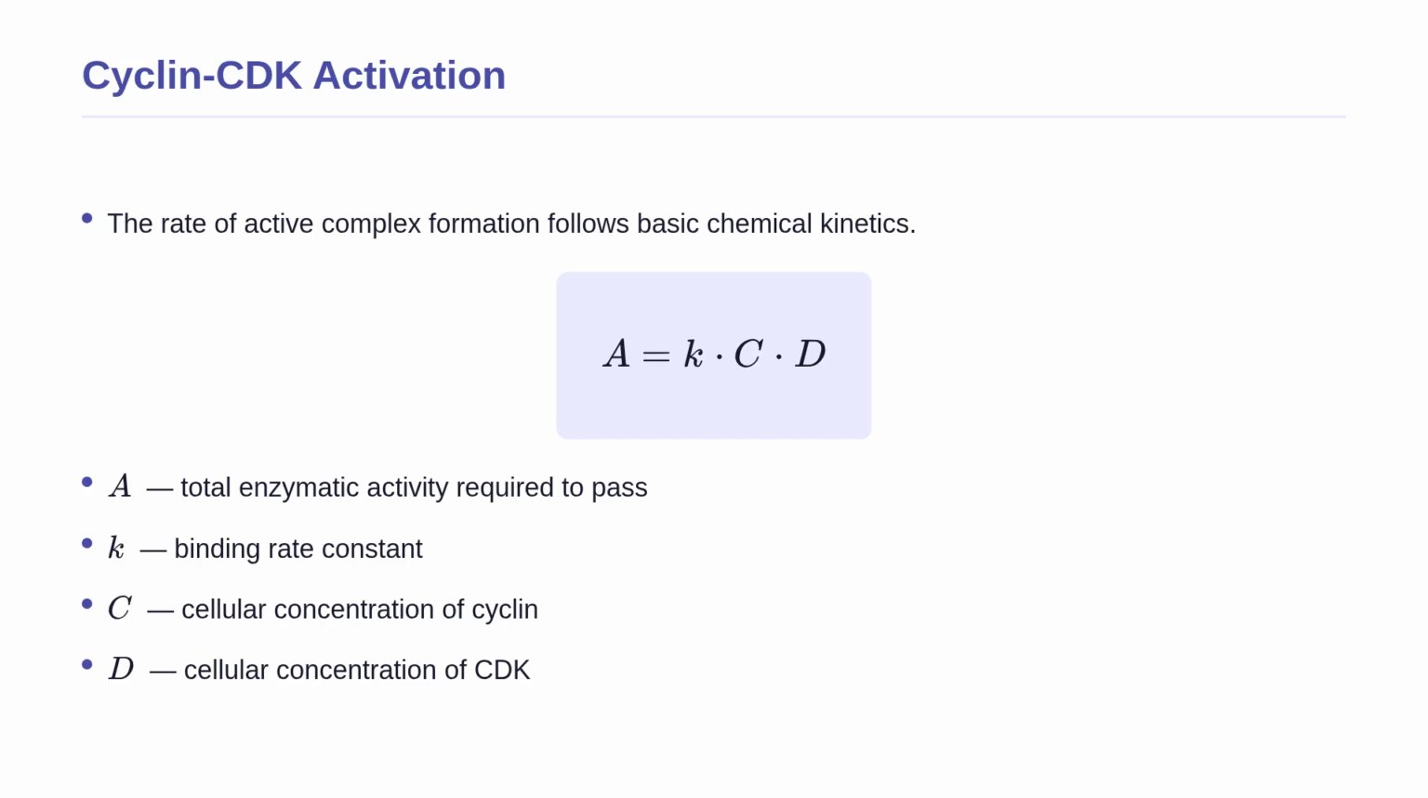A equals K times C times D. Here, A represents the total enzymatic activity required to pass a checkpoint. The symbol K is the binding rate constant, showing how quickly the proteins bind. The variables C and D represent the cellular concentrations of cyclin and CDK. Because CDK levels remain constant, the activity A is primarily driven by the changing concentration of cyclin. When cyclin increases, activity increases until it hits a critical threshold.